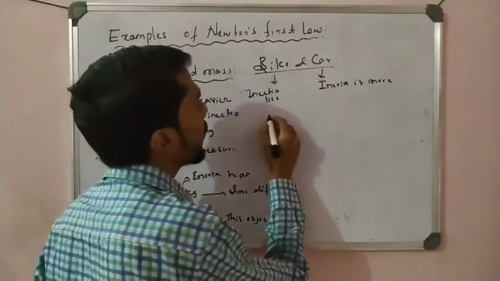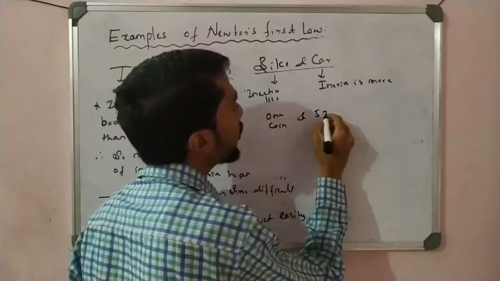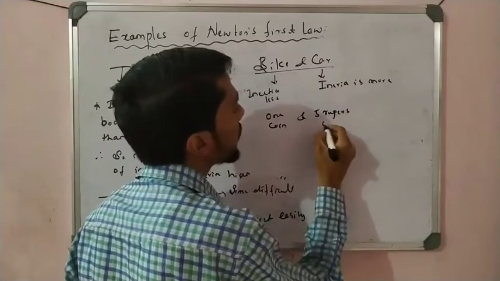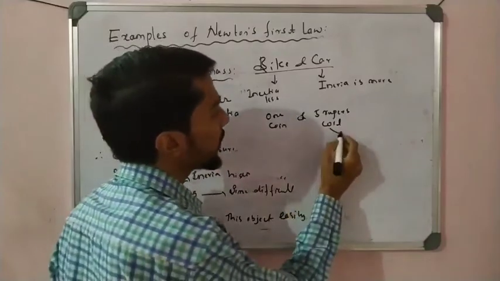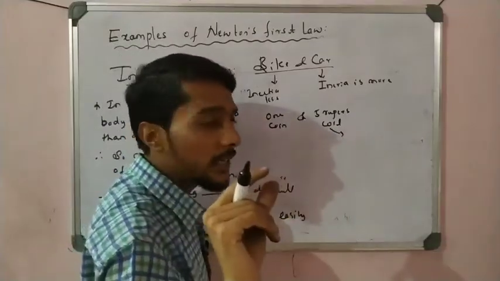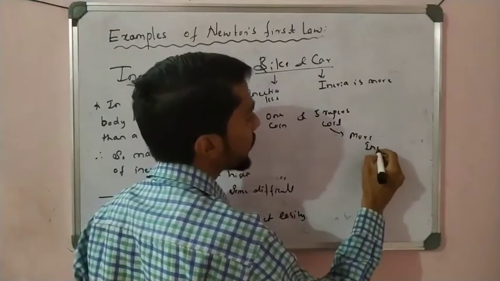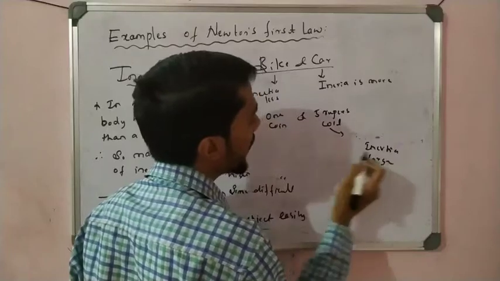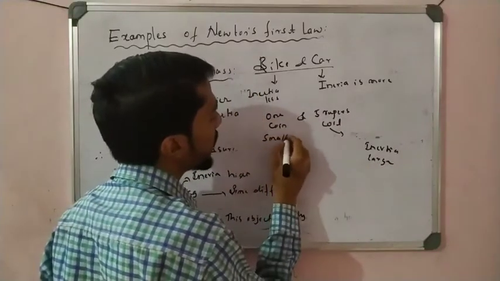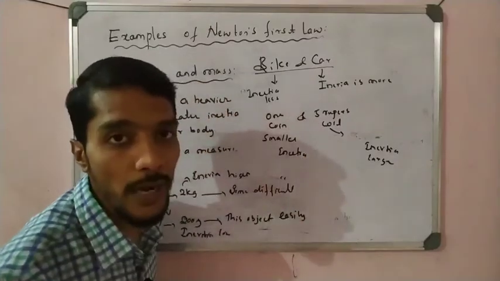Now, 1 rupee coin and 5 rupees coin. Which has more inertia, which has less? Right, students. The 5 rupee coin is thicker in size, so it has more inertia. The 1 rupee coin is smaller, so its inertia is less. You have to remember that point.